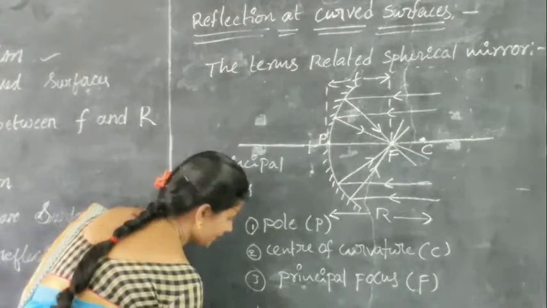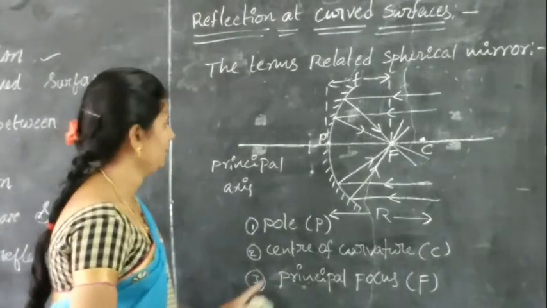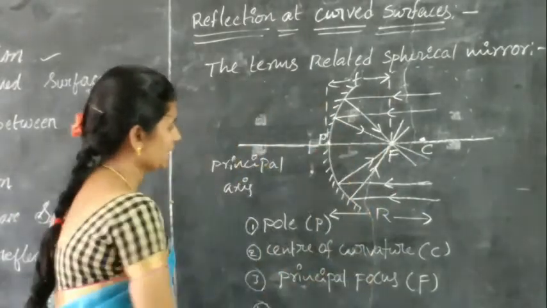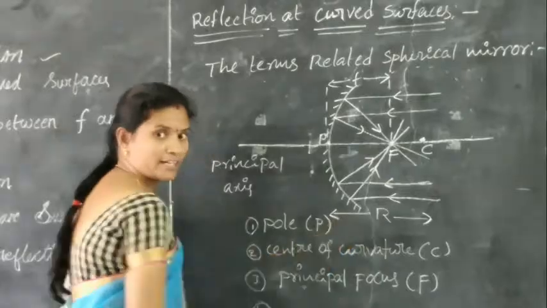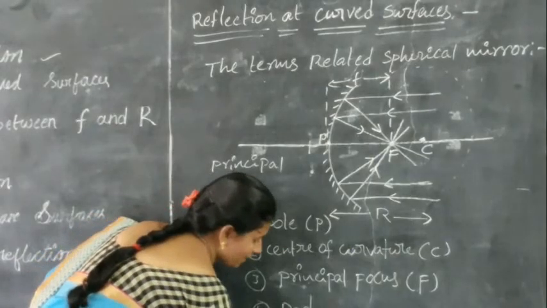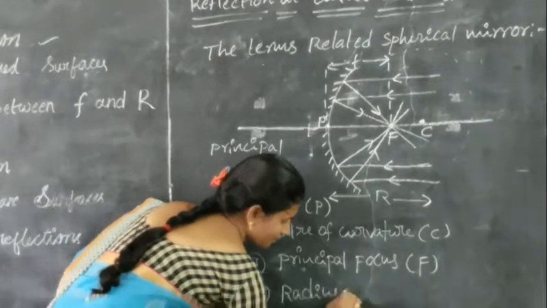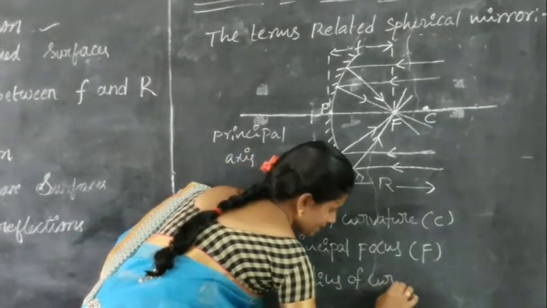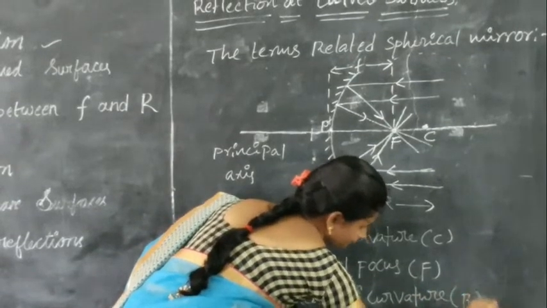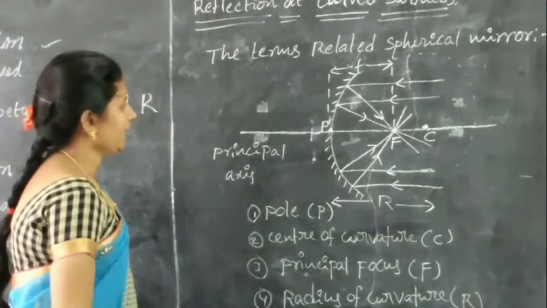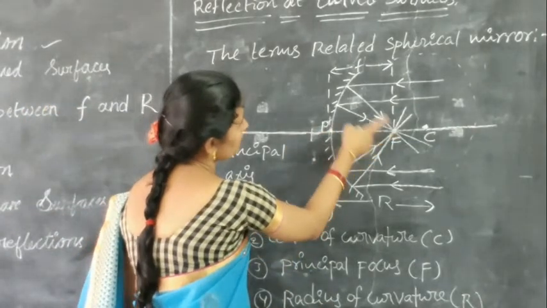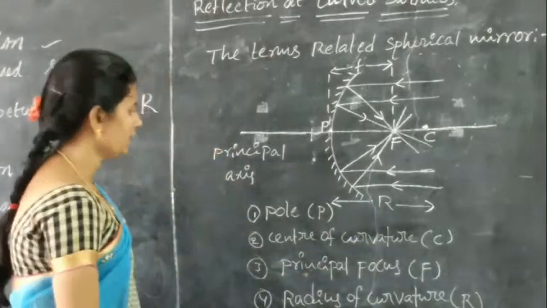And the distance between the pole and the center of curvature is known as the radius of curvature. That is represented by the letter R. And the distance between the pole and the focus is known as the focal length.